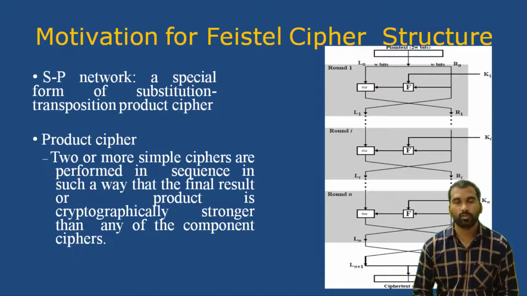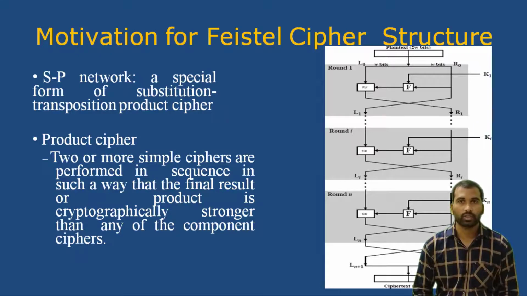The combination of both these techniques is called a product cipher. Two or more simple ciphers are performed in sequence in such a way that the final result or product is cryptographically stronger than any of the component ciphers.